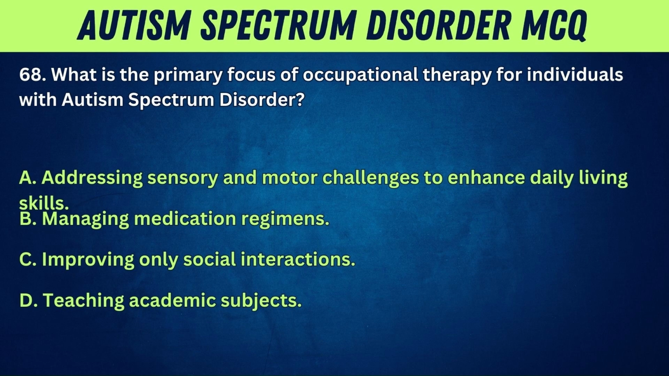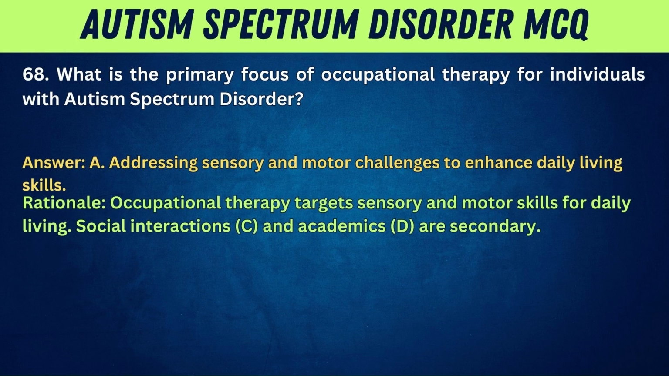68. What is the primary focus of occupational therapy for individuals with autism spectrum disorder? A. Addressing sensory and motor challenges to enhance daily living skills. B. Managing medication regimens. C. Improving only social interactions. D. Teaching academic subjects. Answer: A. Addressing sensory and motor challenges to enhance daily living skills. Rationale: Occupational therapy targets sensory and motor skills for daily living. Social interactions, C, and academics, D, are secondary.